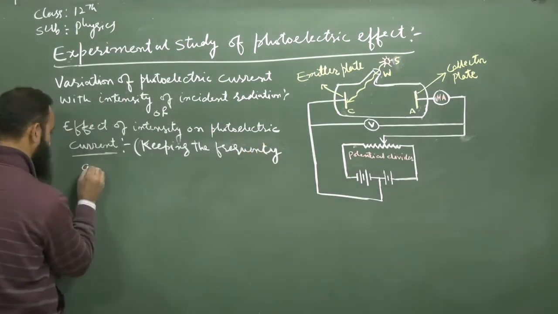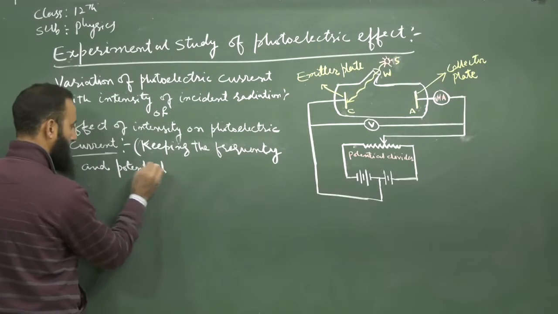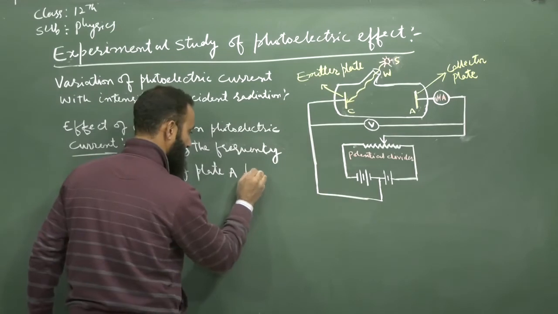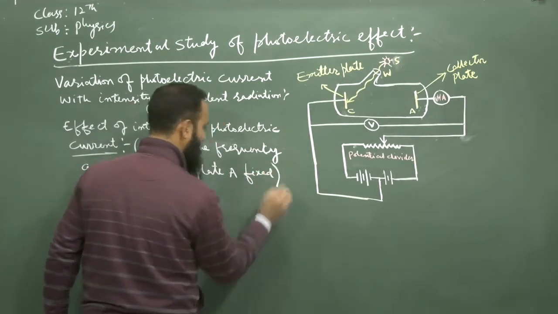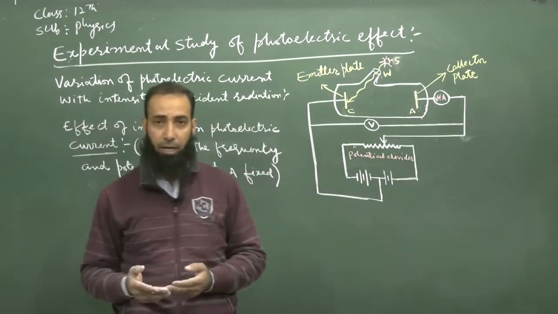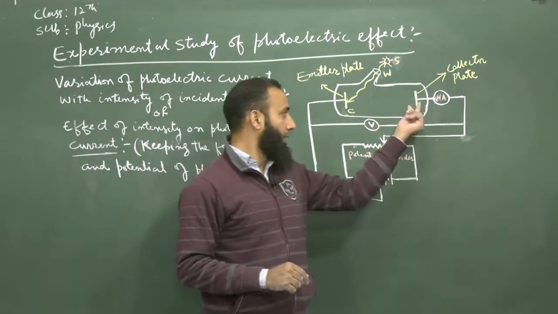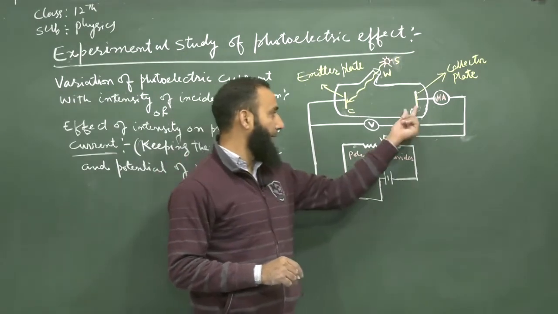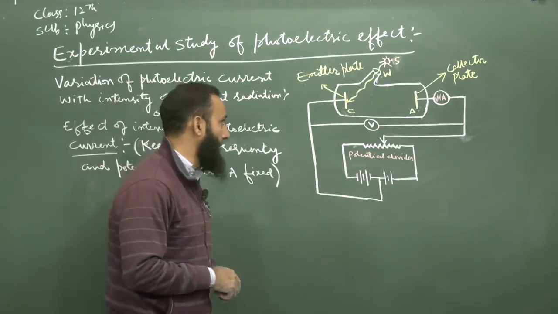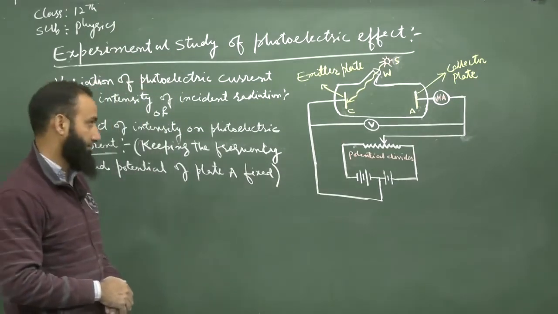We'll fix these two parameters. We will fix the frequency of the incident radiation, and we will fix the potential of the plate A at a certain positive value related to plate C. Now we will change the intensity of the incident radiation.